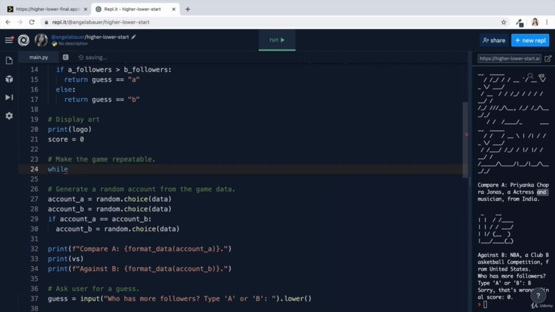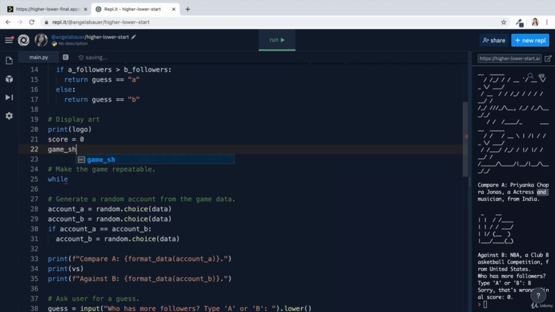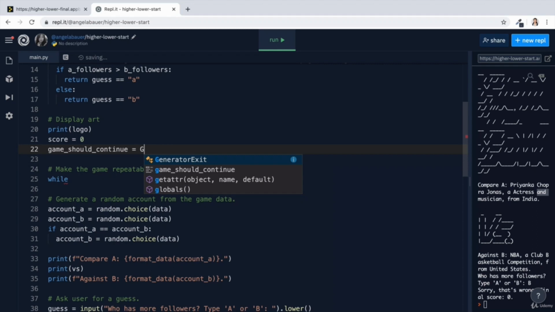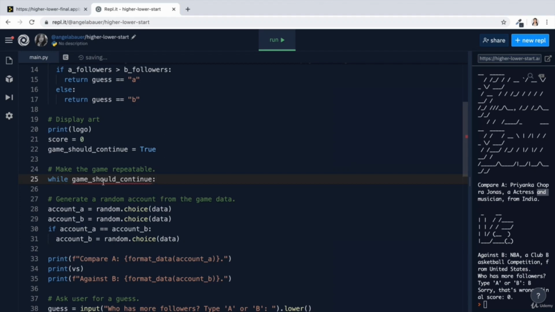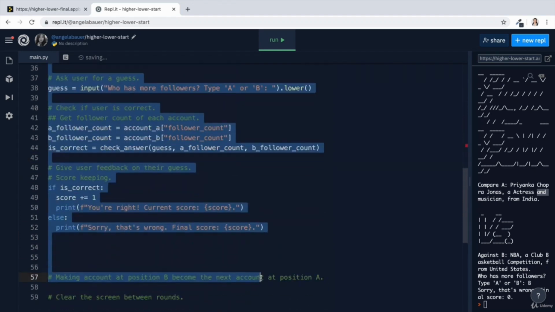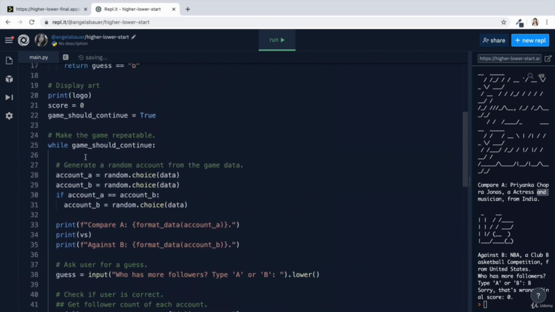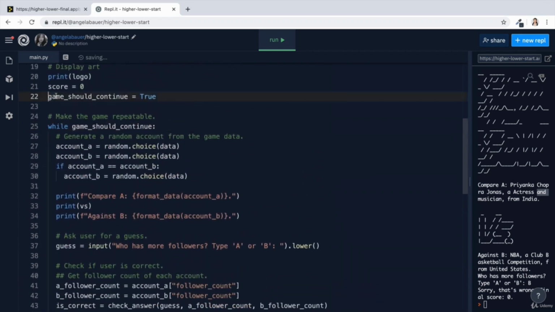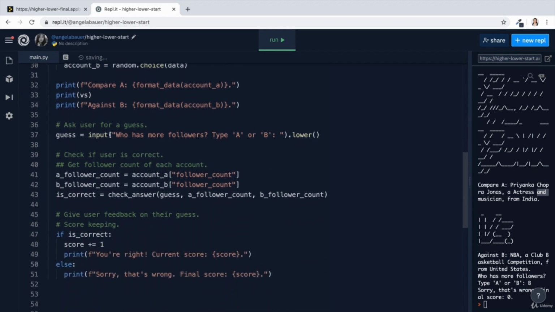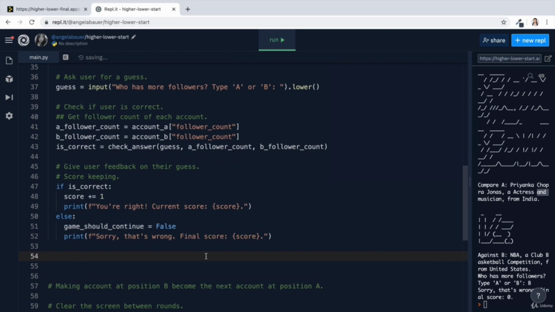So what is our while loop going to check? Well, maybe we could create a flag like game_should_continue and start out as true. And then while that's still true, we'll repeat all of this code below. So let's indent that into the while loop. Now, at which point should this become false? Well, they get to keep going as long as they get the answer right, but the game ends as soon as they get it wrong. This is the point where we're going to change game_should_continue to false so that once it prints "Sorry, that's wrong," it's going to end the game.